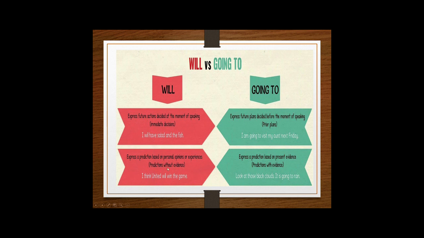And also, you can use will when you express a prediction based on personal opinions or experiences. Yes, you don't know, okay, I think it will rain in 2 hours. I don't know. Yes, you just make a prediction. With going to, you have evidence. You have present evidence, and according to this, you can predict something that is really probable, that is likely to happen. Okay?